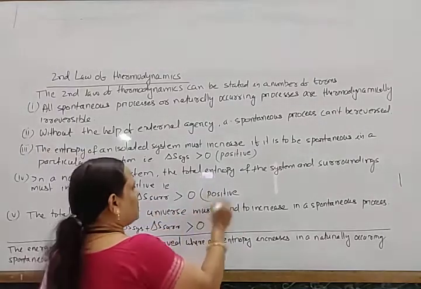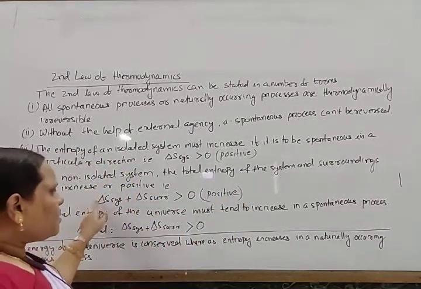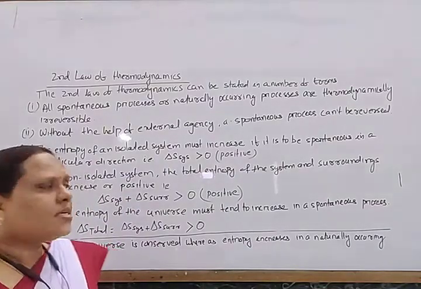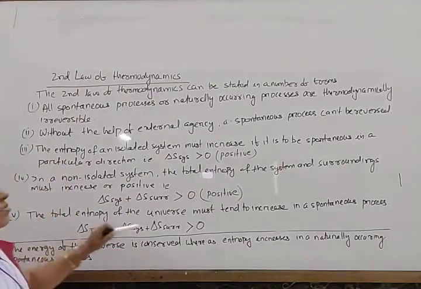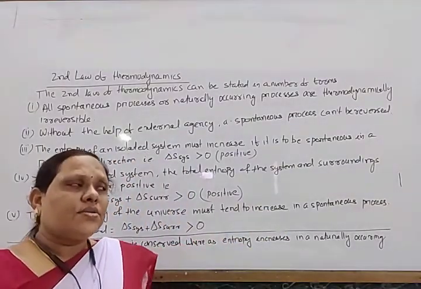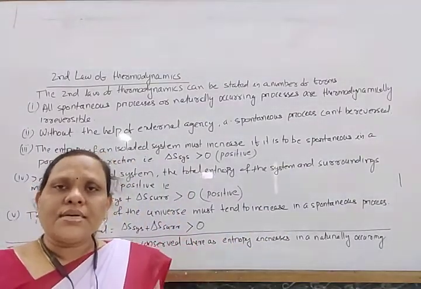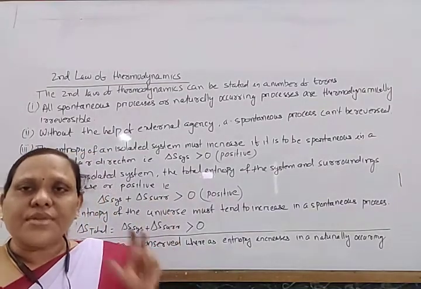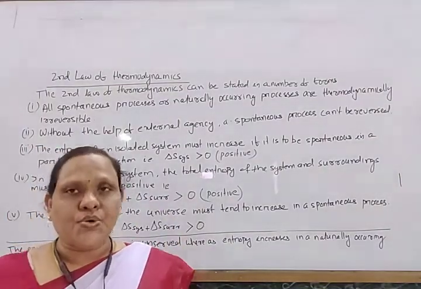System and surroundings together are called the universe. So the total entropy of the universe must tend to increase in a spontaneous process.